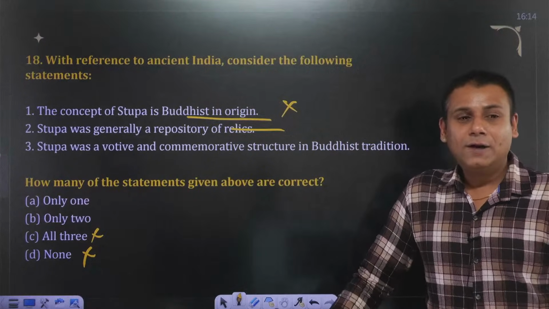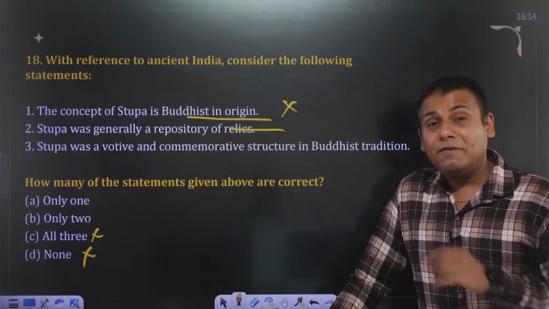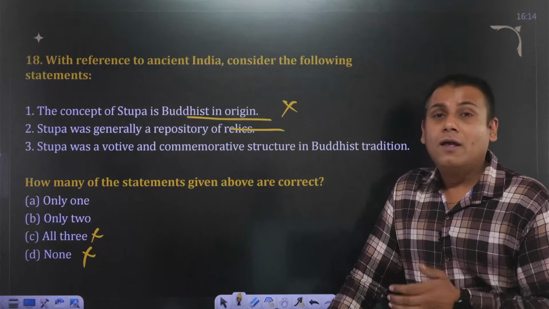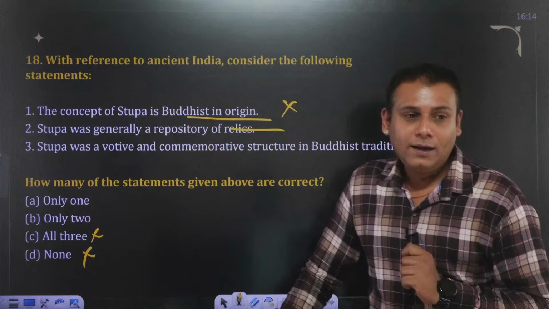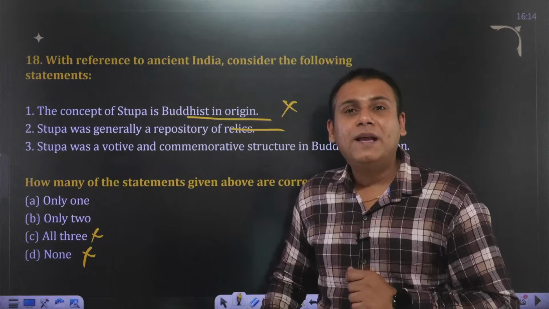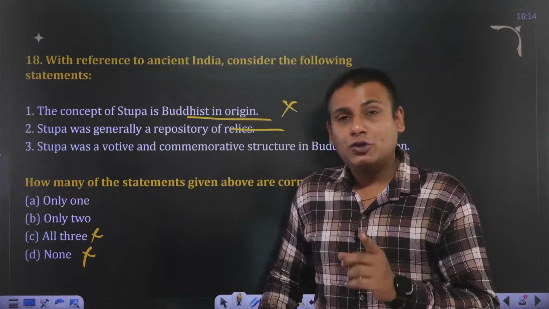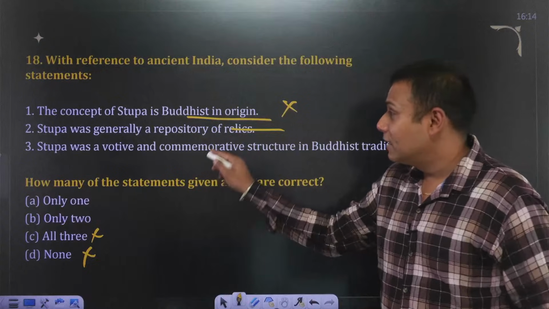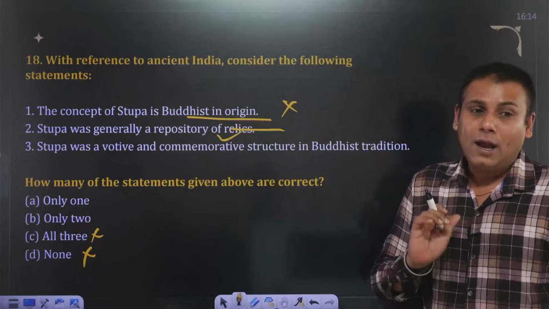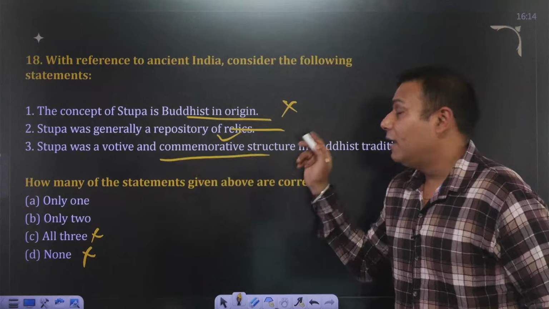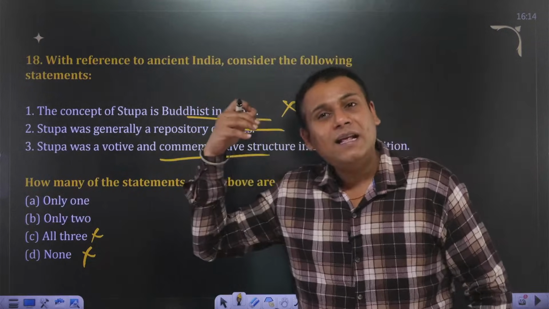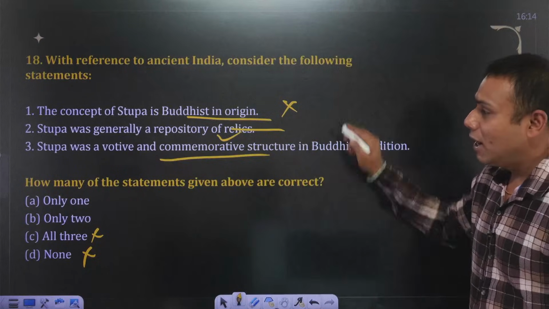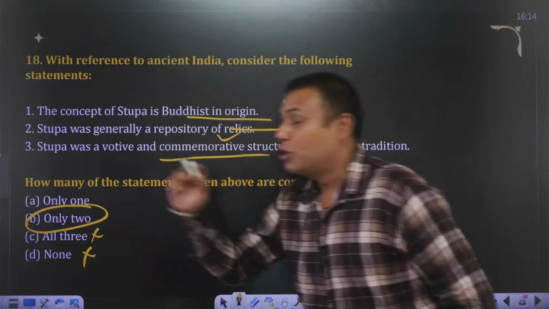Then, what about the other? Yes, as I have discussed previously, after the death of Buddha, his body relics were distributed among the 8 royal families. Correct? And specifically, the distribution was done by a Brahmin named Drona. Over these body relics, stupas were constructed. So the second statement is true. And what does it commemorate? It specifically signifies the death of Buddha, or Mahaparinirvan. So two statements are correct. So the answer to this question is B, only two.